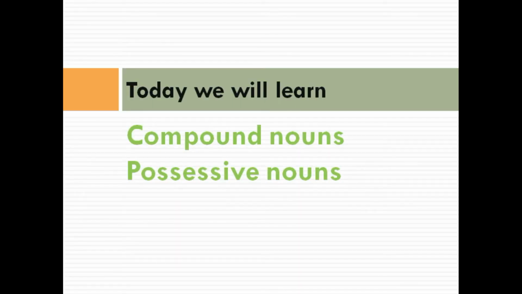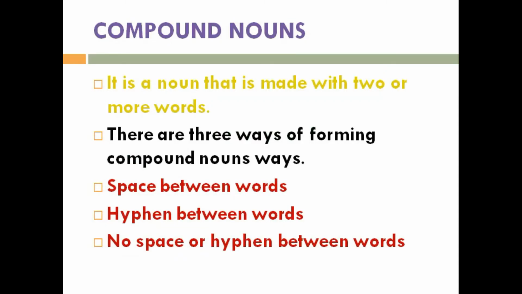Children, today our topic is compound nouns and possessive nouns. Let's see what compound nouns are. It is a noun that is made with two or more words which are put together to form a new meaning.